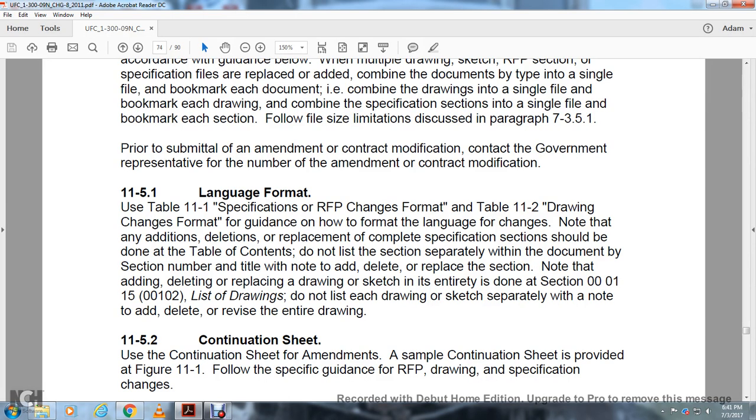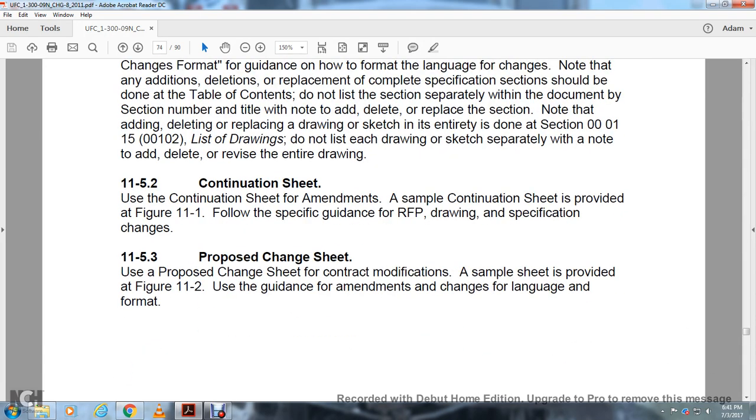Note that the adding, deleting, the replacing drawing schedule is entirely done with the section 00115 or 00102, list of drawings. Do not list any of the drawing sketches separately, with a note with the add, delete, revise entire drawing.